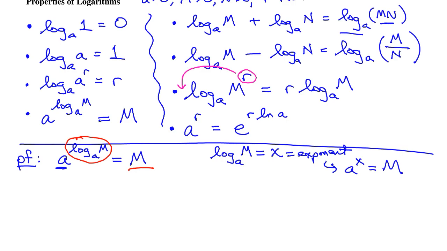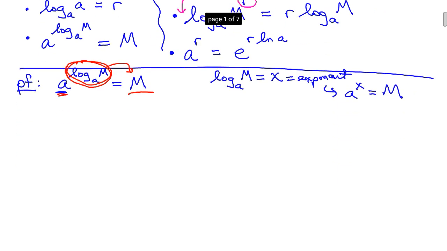The log base A of M is the number that you raise A to in order to get M. So when you actually raise A to the log base A of M power, you get M. That's exactly what you're supposed to get. So let's prove this and see where the proof of this statement comes from.